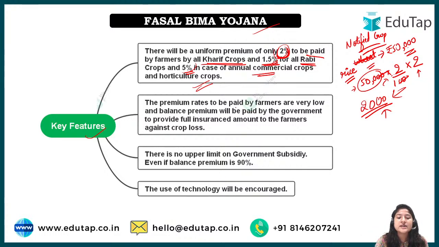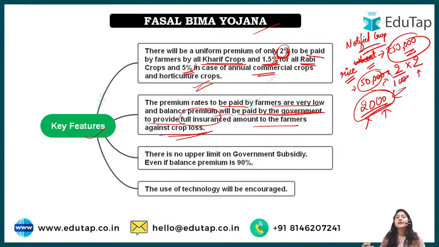Now second, the premium rates to be paid by the farmer are very low. As you can see, for 50,000 insurance, they just have to pay 2,000. It will be very low, and the rest will be paid by whom? The rest will be paid by the government to provide full insurance amount to the farmers against crop loss. So the rest would be covered by the government, so that if a loss occurs, the farmer would have complete insurance for the crop loss.